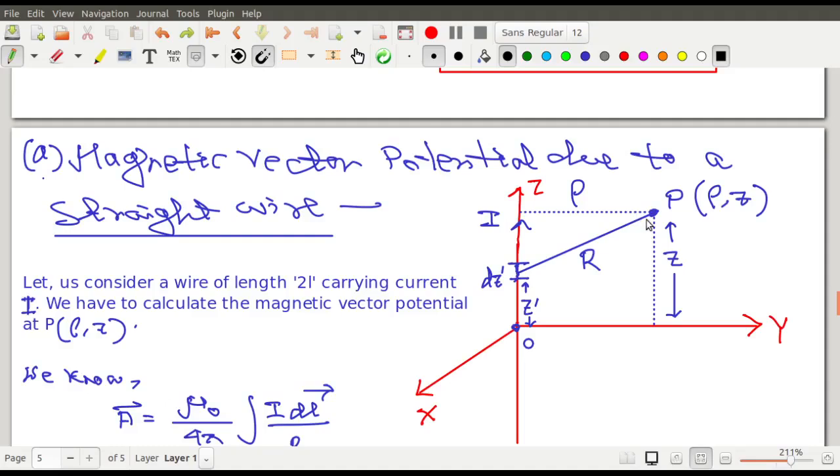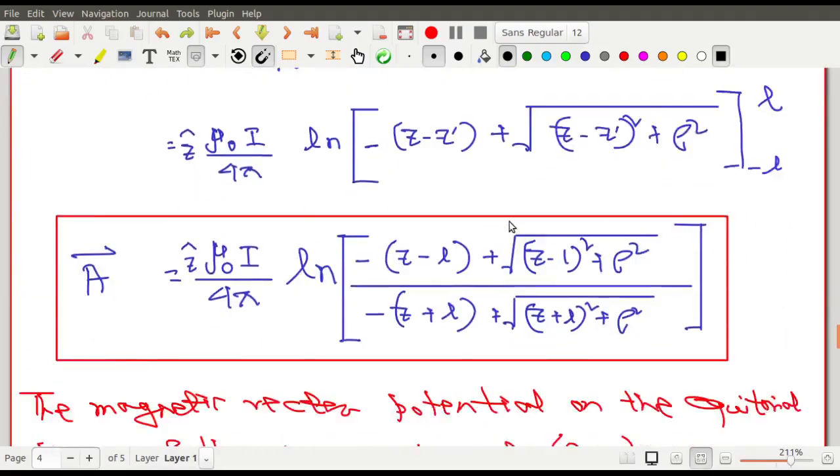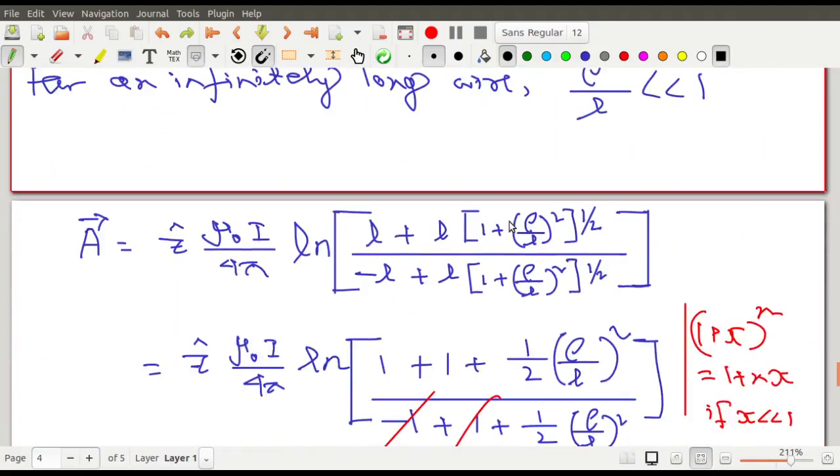You may ask, sir, why is phi not there? Phi is not there because the problem is symmetric from all sides of phi. Whatever be the angle it is the same. Actually phi is this particular angle, this black line that you find over here. This angle is phi. Now if you consider the point P over here instead of this one, at this phi also the value will be the same. So it is independent of phi. This is called cylindrical symmetry. It doesn't depend upon phi, that is what I call cylindrical symmetry.